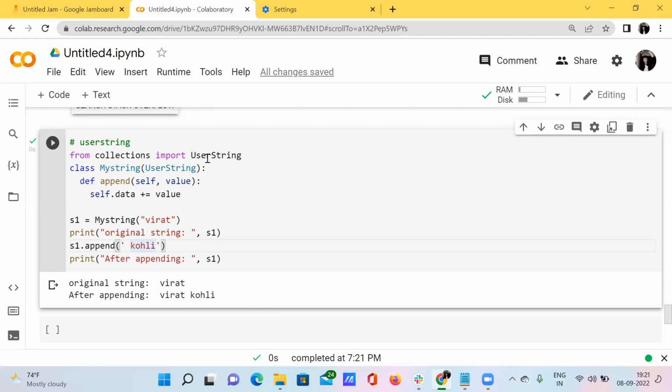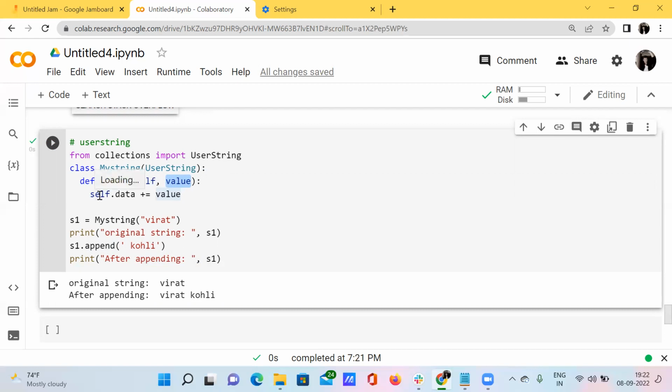So for that, what I have done, I have imported this user string module, and I have used this class keyword, and I want to create some kind of my string, and inside that my string I need to pass this module which I have imported, user string, and I want to define this append function in which I need to pass this self and value. So self is by default the self, and we don't need to pass the keys here. We just need to pass the value here in this function. I have designed that in such a way.